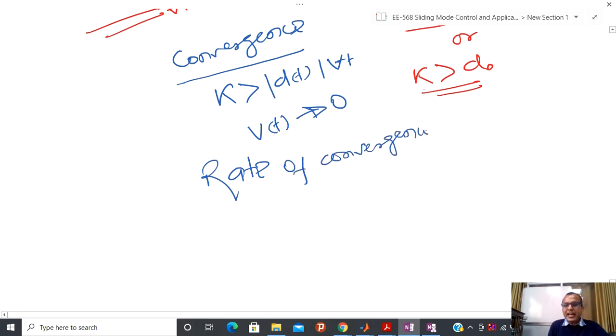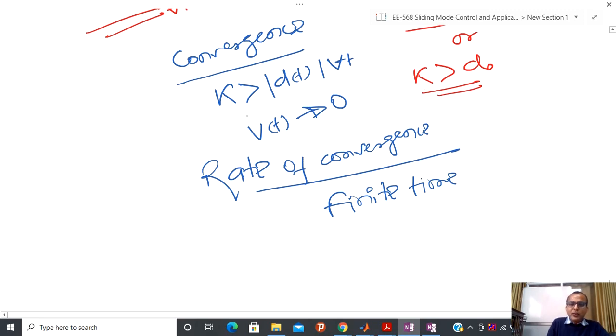And here you can see that rate of convergence is again not asymptotic. Due to the supremum, due to this finite gain, again this is some kind of finite time convergence. Due to that reason, this kind of convergence is called rated convergence. So I have convergence with a certain kind of rate.